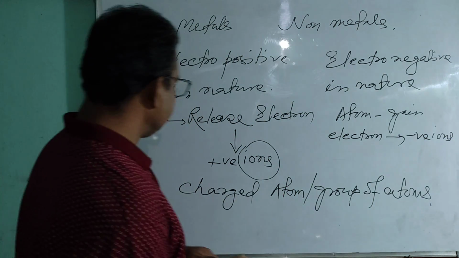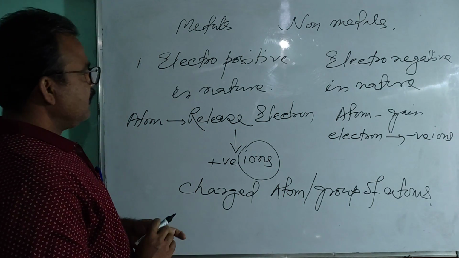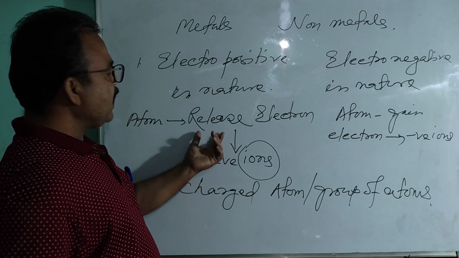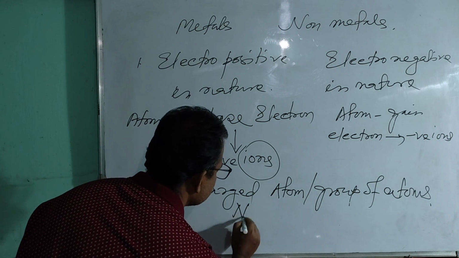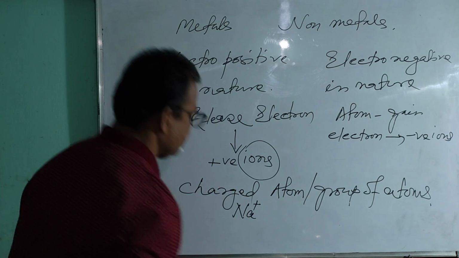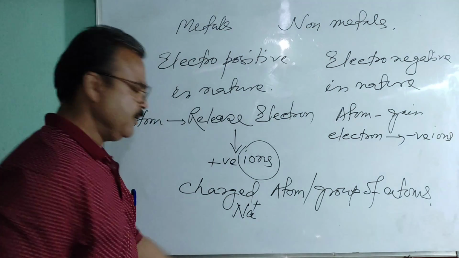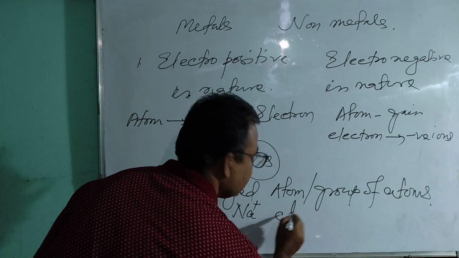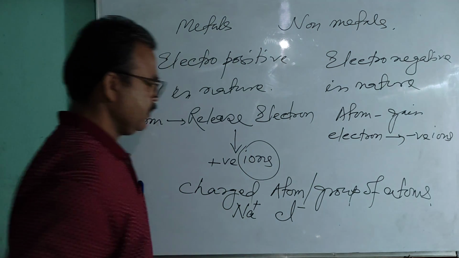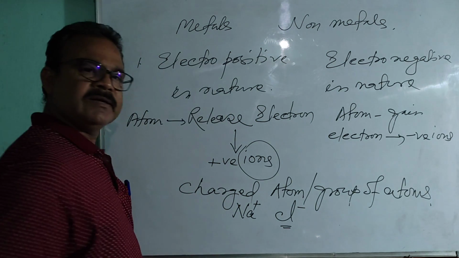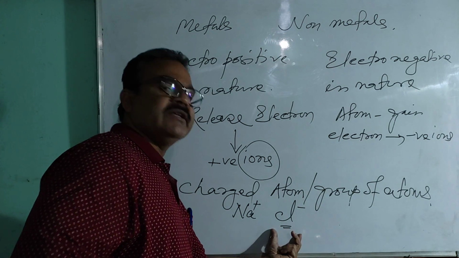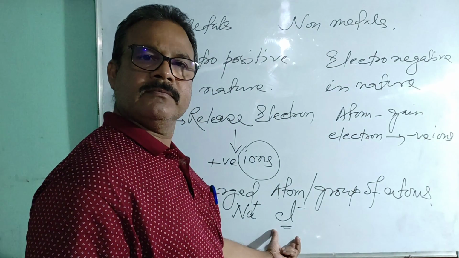As for example, after releasing one electron, the sodium atom will be positively charged and it is called a sodium ion. And similarly, after gaining one electron, chlorine will be negatively charged. Then you can say it is a chloride ion.